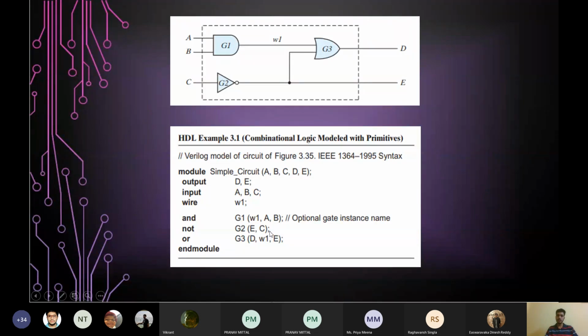And similarly, the third gate, which you can see is the OR gate G3. Its output is D and its inputs are A and B. So we have given it the name G3, and then in the pair of parentheses, we have written the list of ports: D followed by W1 and E, the inputs. Okay, so the module code is fully done here.